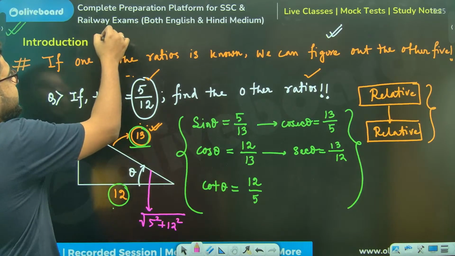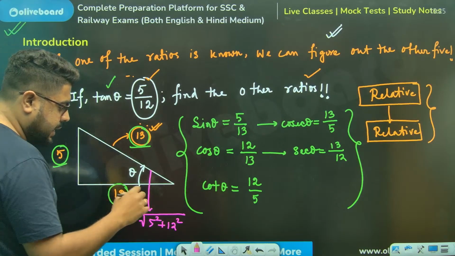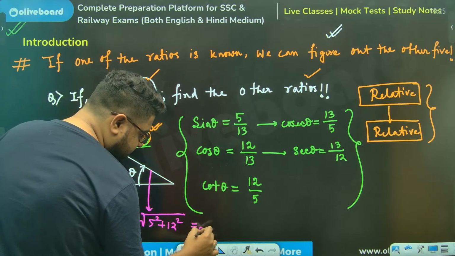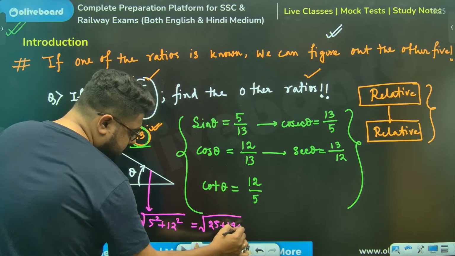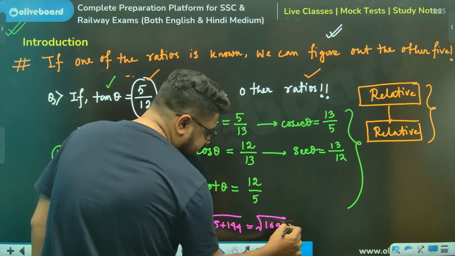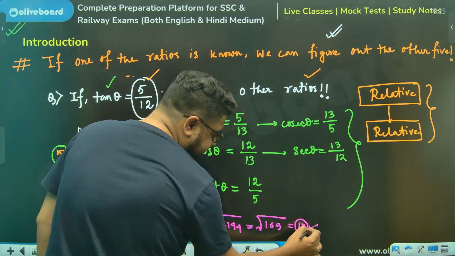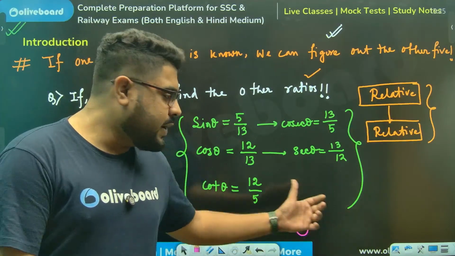AB square plus BC square equal to AC square. If you calculate this, you see this is 25 plus 144, which is root over of 169, whose square root is 13. Clear, brother? This is how we get it.